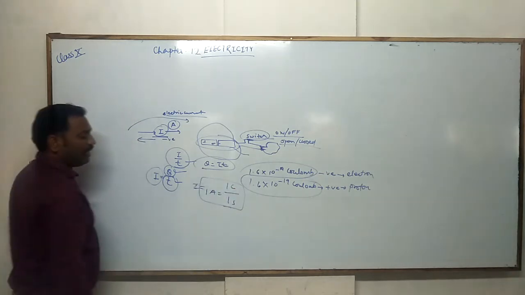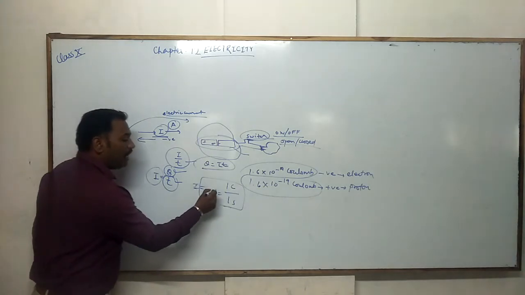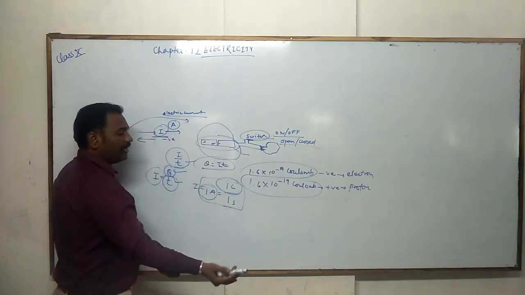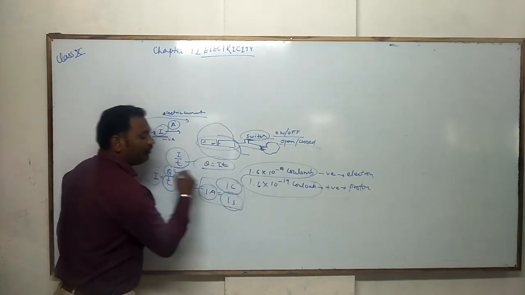So this is known as the ampere: how much the current will be when 1 coulomb of charge passes through the cross-sectional area of a conductor in a time of 1 second.